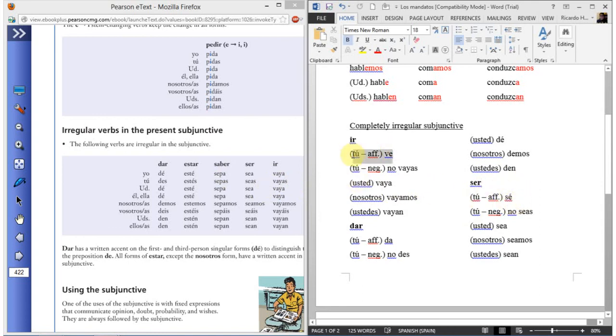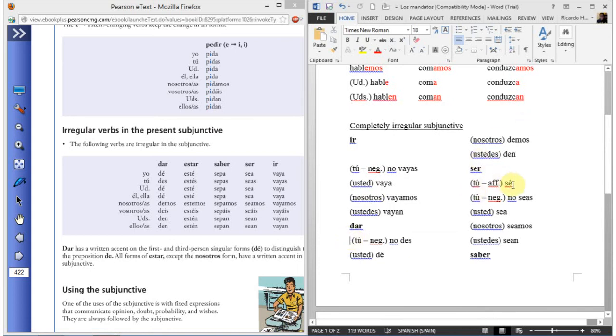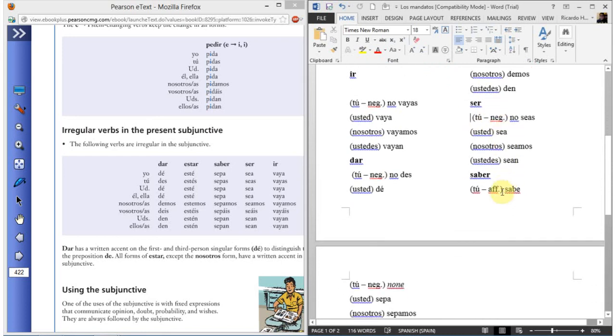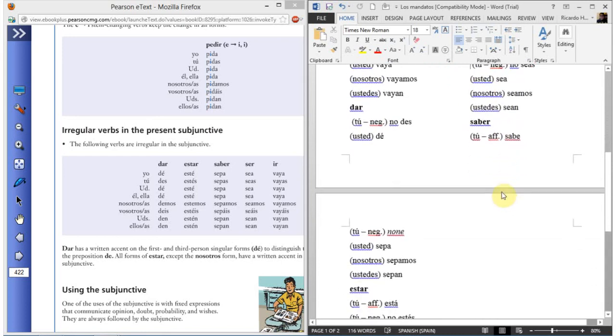We erase the two affirmative forms from all of them. They no longer have anything to do with the subjunctive, but everything else that is a command actually looks exactly like a subjunctive. I did make something new here.